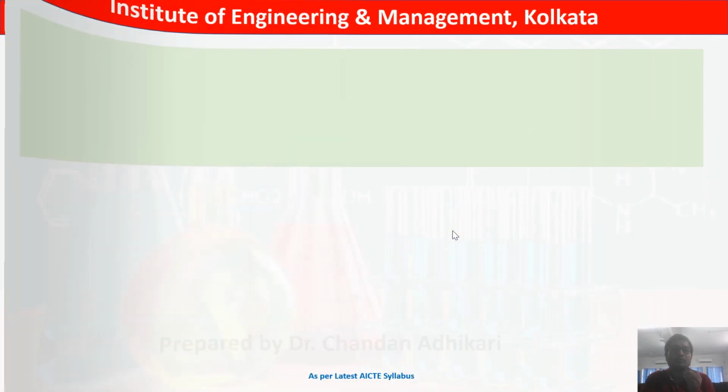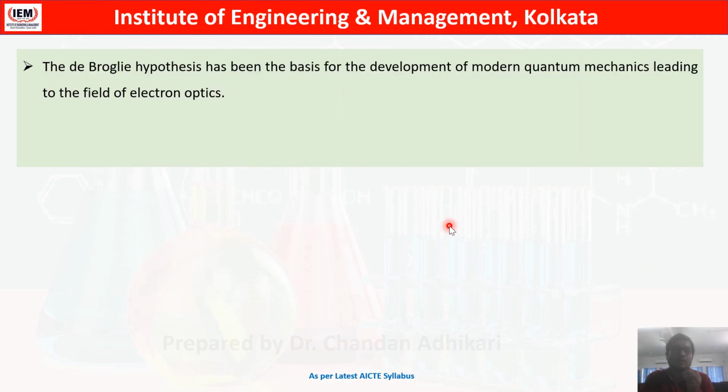Now de Broglie's hypothesis was the first basis for the development of modern quantum mechanics, which leads to the development of electron optics or electronics.